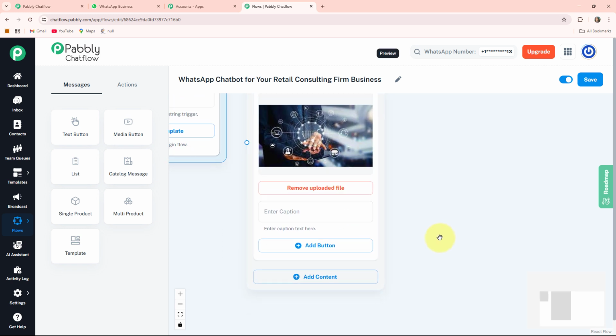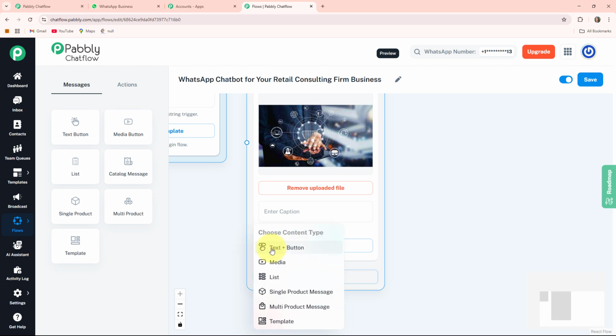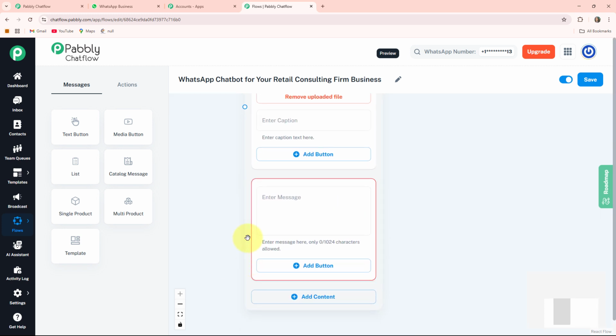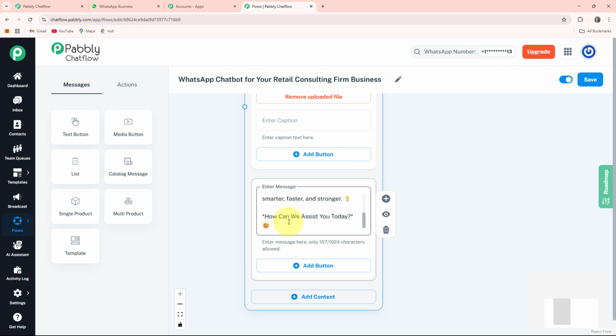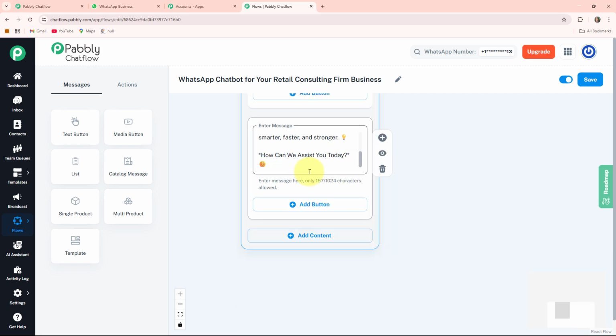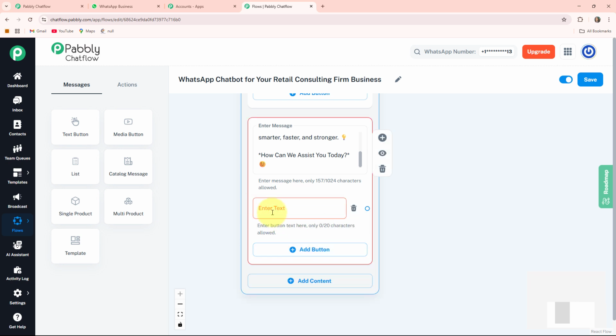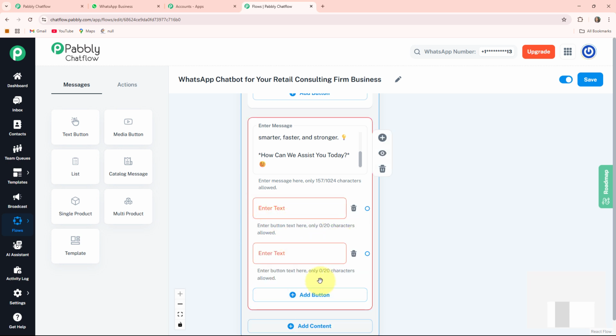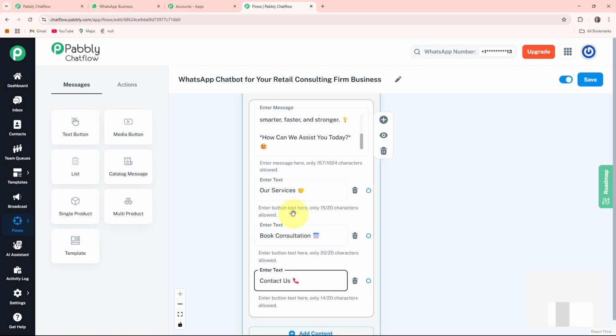Now I want to write one welcome message for them. For that I am clicking on this plus add content button. Choose content type as text plus button. It will provide me one message box where I can write my message. You can also write a caption in this enter caption box. Here I write it, and at the end of this message I'll write how can we assist you today. So for answering this I am providing some quick buttons for my clients. By clicking on this plus add button, it will provide me one enter text box. Here I am providing them three buttons, that is our services, book consultation and contact us.